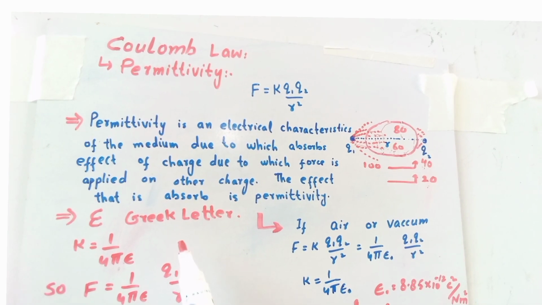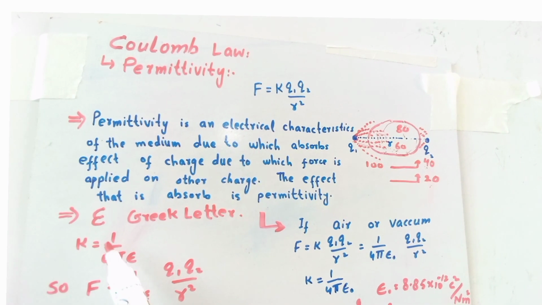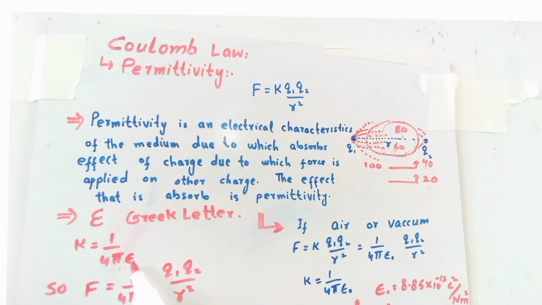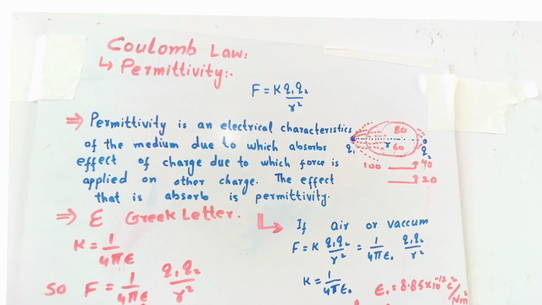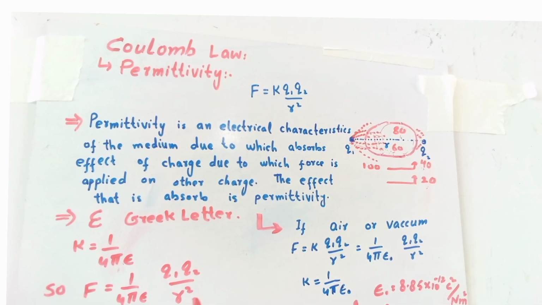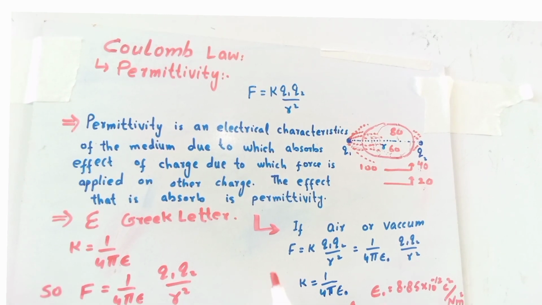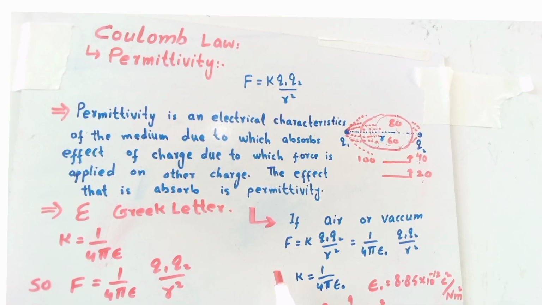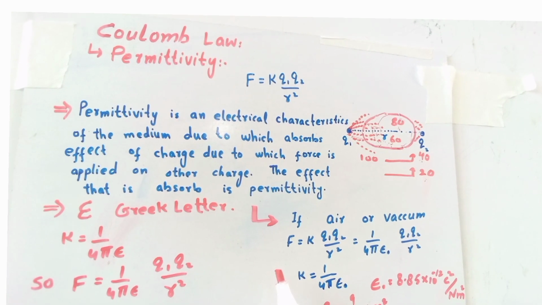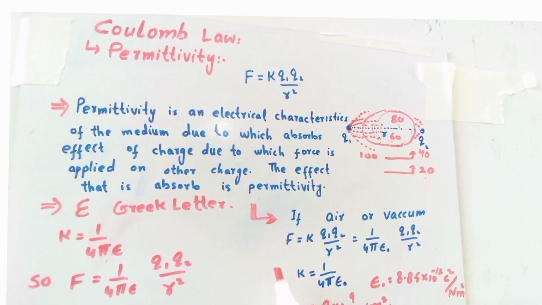K is equal to 1 divided by 4 pi epsilon. This is the relation between K and epsilon. So force is equal to 1 divided by 4 pi epsilon, Q1 Q2 divided by R square. This is our standard format of Coulomb's law. Permittivity we can also define as the property of a material medium to oppose the Coulomb force between the charges. Permittivity is the property of a medium which reduces the magnitude of force between two point charges.